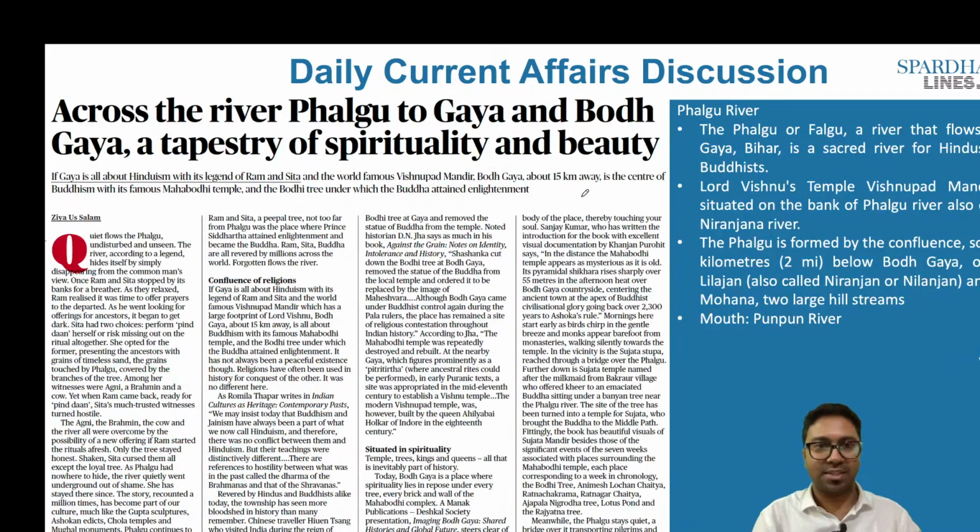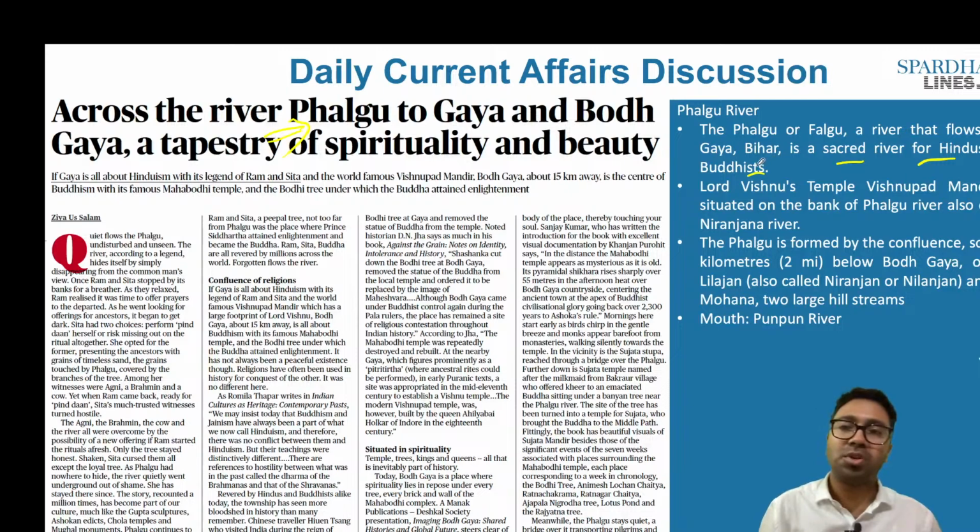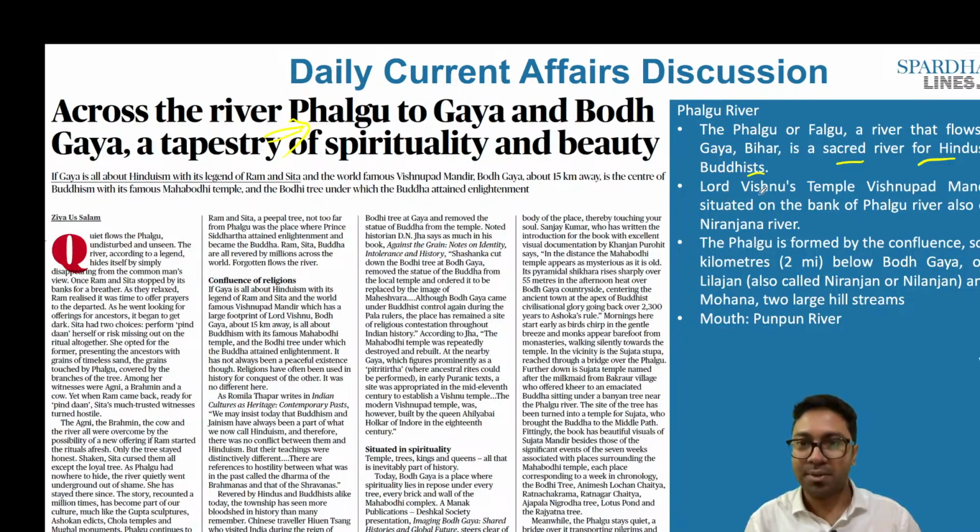This article here is important from the preliminary examination point of view, where it speaks about Phalgu river. When we speak about Phalgu river, it is a river that flows past Gaya, Bihar, and happens to be a sacred river for both Hindus as well as the Buddhists. Lord Vishnu's temple, Vishnupad Mandir, is situated on the bank of Phalgu river, which is also called Niranjan river.